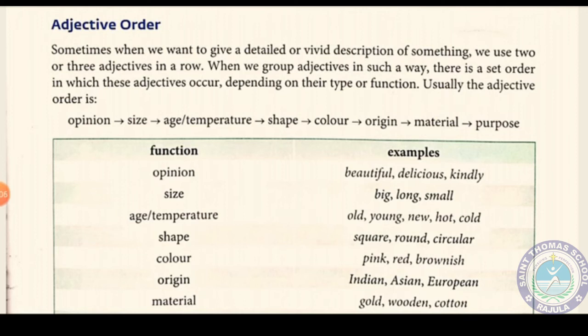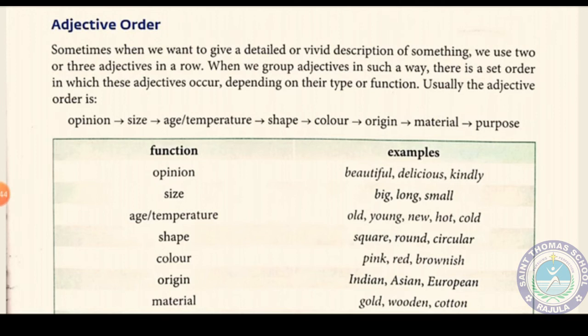Sometimes when we want to give a detailed or vivid description of something, we use two or three adjectives in a row. When we group adjectives in such a way, there is a set order in which these adjectives occur, depending on the type or function. You have to learn this order very well, because in the next year no one will teach you the order of adjectives, but the question can be asked. So what is the order of the adjectives?